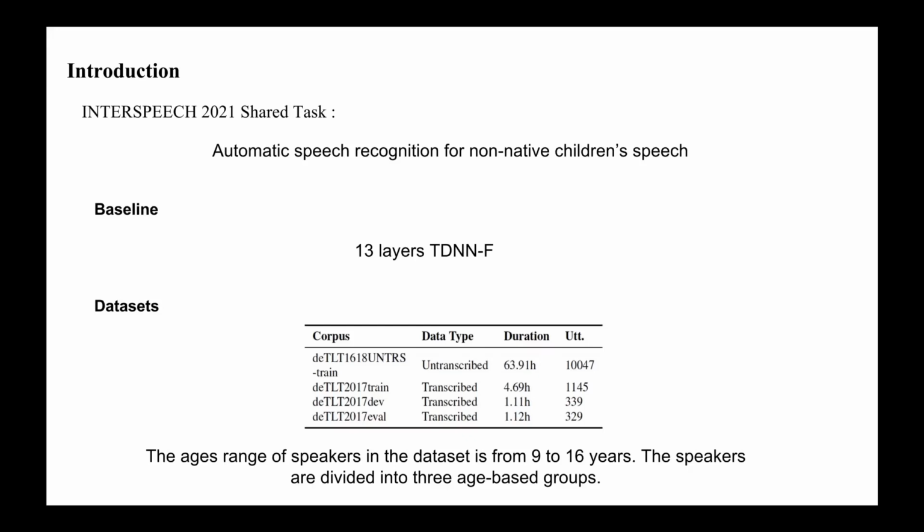The TLT 1618 contains 63.91 hours of untranscribed data coming from 2016 and 2018 recordings. In addition, the TLT 2017 containing about 1.11 hours coming from 2017 recordings was provided as the dev set. The TLT 2017 was provided as the test set.